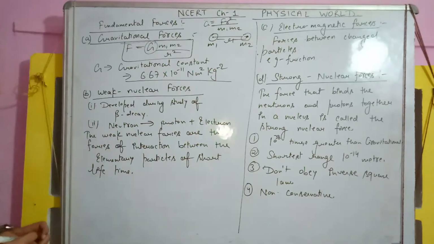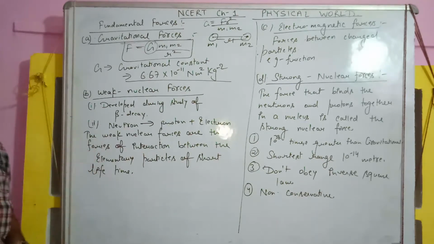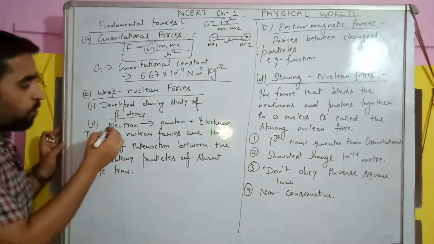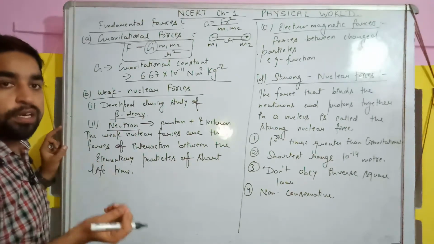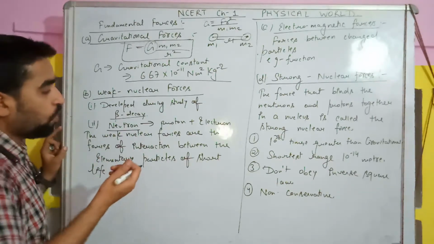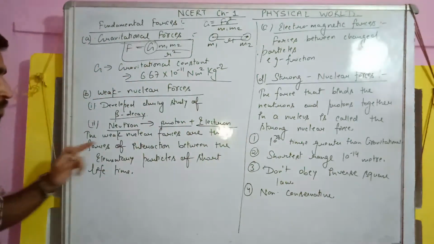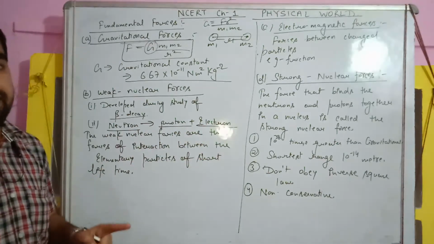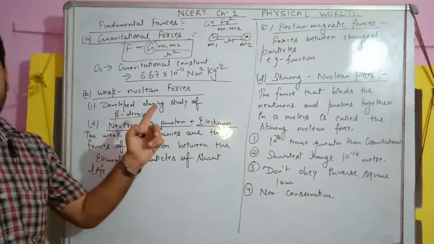Weak nuclear forces. So, how are these weak nuclear forces developed? We have to study this. These were developed during the study of beta decay. What is beta decay? It is the process when a neutron is broken, and that neutron is converted into one proton and one electron. And when this neutron is converted into a proton and electron, energy will be released and forces will be developed, and those forces are weak nuclear forces.